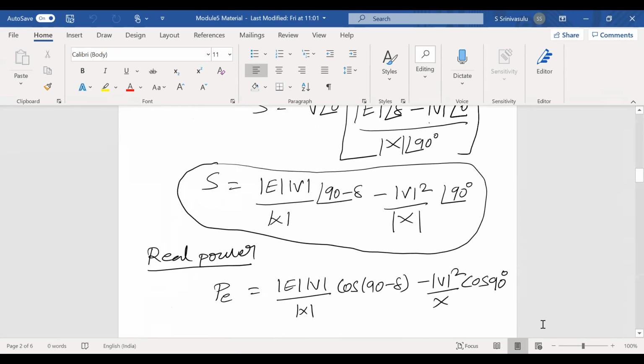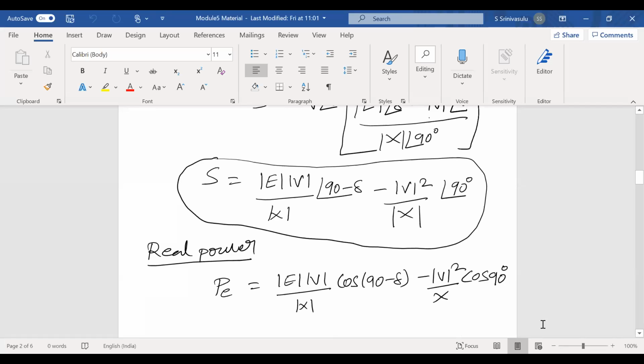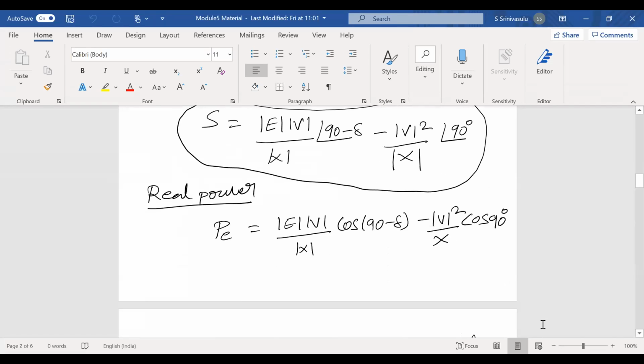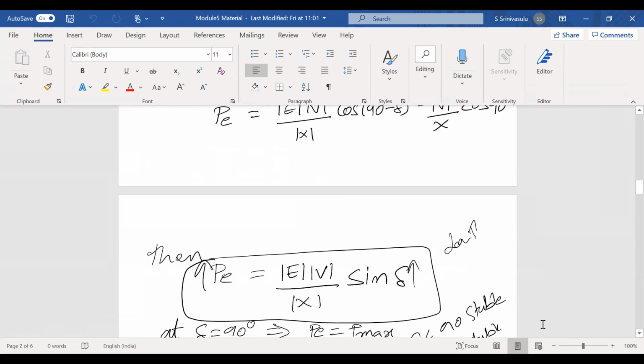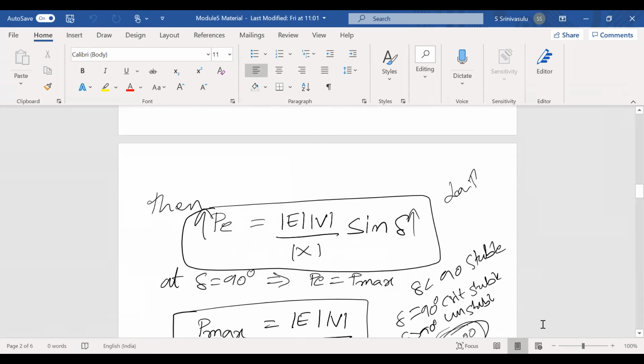If we substitute here, what is the real power? We have to consider the real power only, since it is a generator. How much real power will be delivered to the load in order to satisfy the load demand? Now, writing in cos terms, that is cos of 90 minus delta. What is cos of 90 minus delta? It is sine delta. Cos 90 will be 0. Now, from this formula, the total active power delivered is P equal to mod E mod V by X into sine delta. Simply we say EV by X into sine delta. This is the real power transferred to the load, that is EV by X into sine delta.